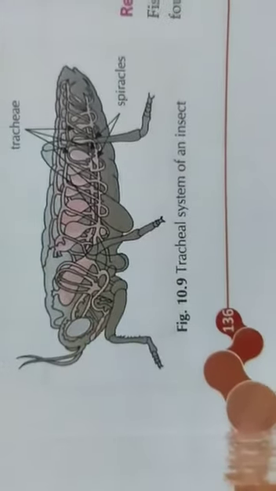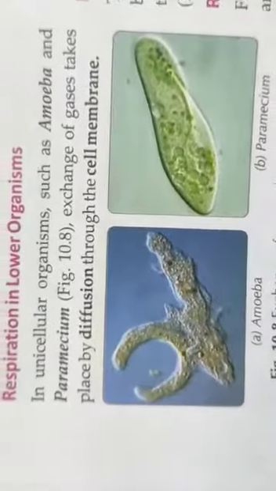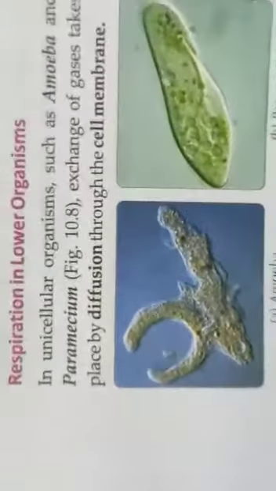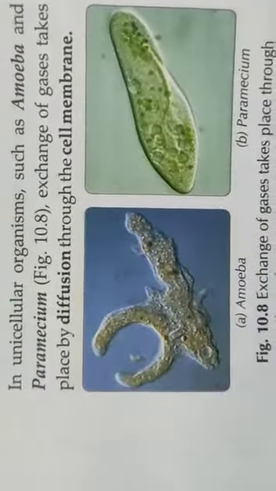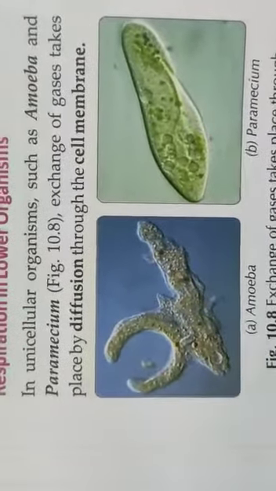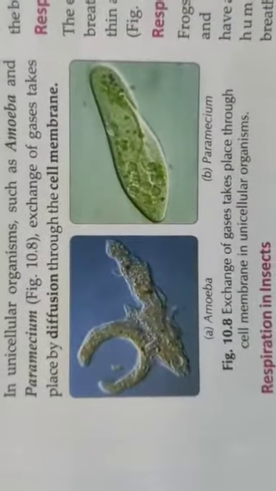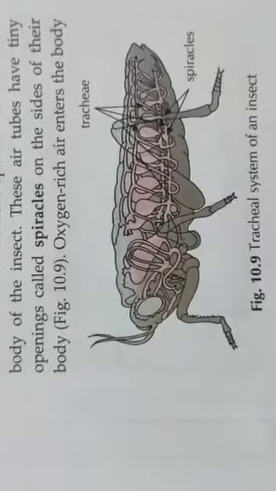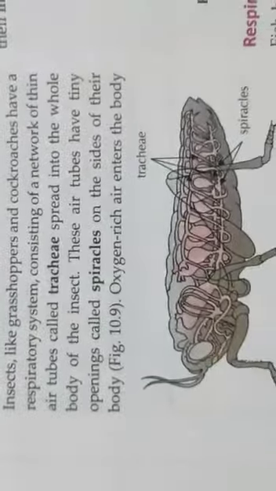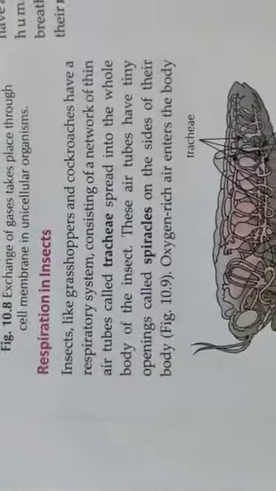Respiration in earthworms. The earthworms breathe through their thin and moist skin. Respiration in frogs. Frogs live both on land and in water. When the frogs are on the land, they use their lungs like the human beings, and when in water, they breathe through their moist skin.